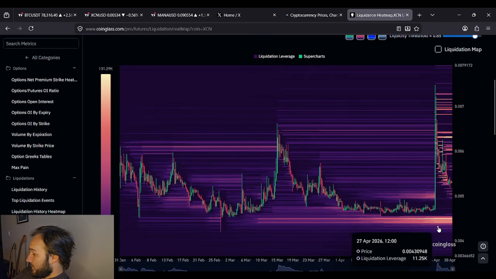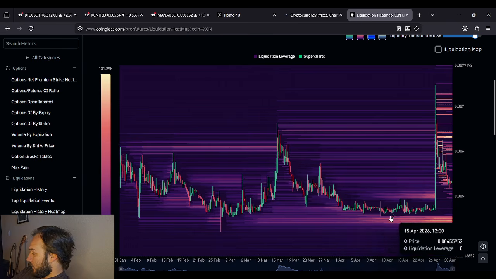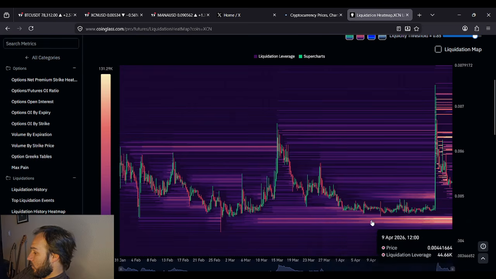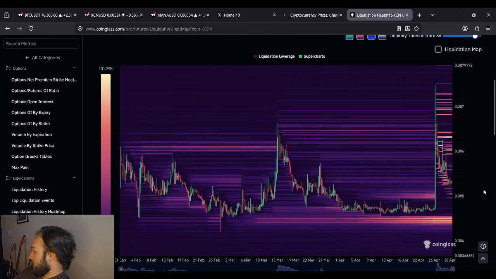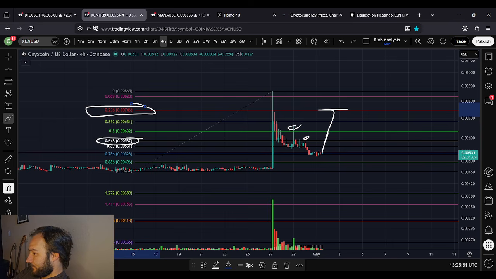I know over the last 3 months there is a pile of longs down here to clear out as well. Yep, something to be aware of. If we were to see slightly lower lows, that'd clear them out. Or is this the team and they're protected? That's just like spoofed orders there to entice people to go short. I don't know. There is some liquidity down there. There's some liquidity up here as well. Interesting, interesting.